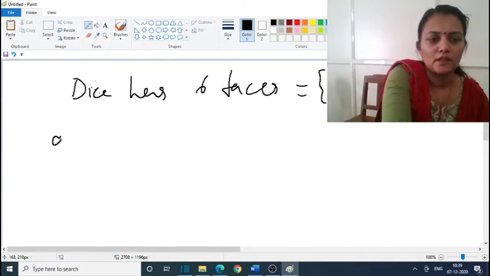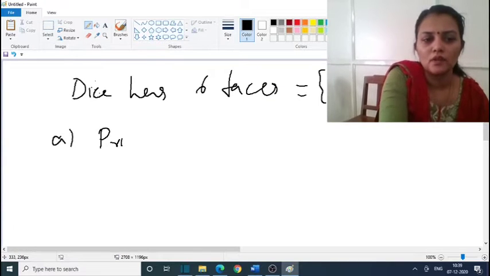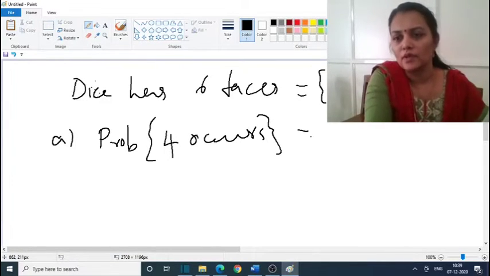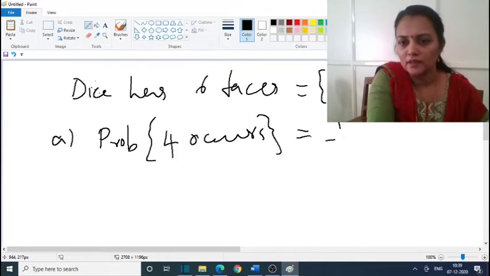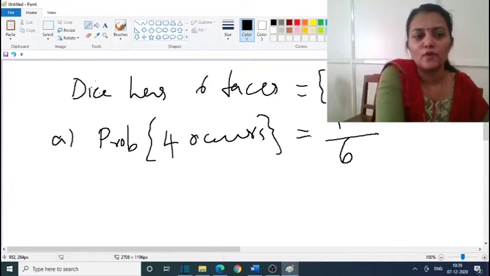First, the probability of 4 occurring. The chance for 4 is 1 favorable case, and the total number of cases is 6. So this is the probability of 4 occurring.